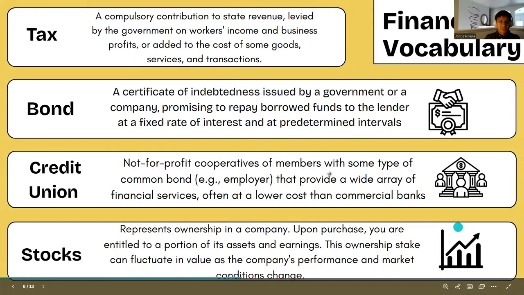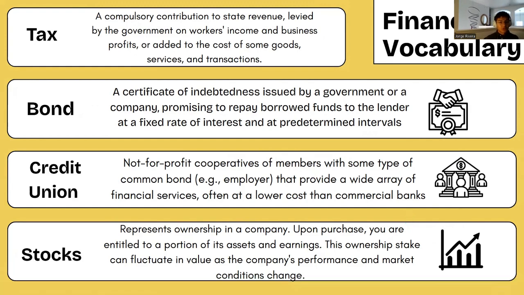Yeah. So final stretch. So what is a tax? A tax is a compulsory contribution to the state revenue. It is levied by the government on workers' income and business profits, or added to the cost of some goods, services, or transactions. So whenever people say, "Oh, your income tax," that means that whatever you are being paid, the government will take a small portion of what you make and use it as revenue for the federal government.